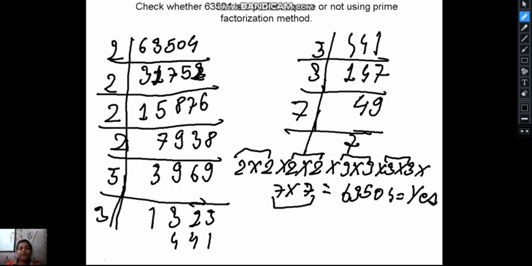And the number whose square is 63504, we will take one number from every pair. So we will take 2 from here, also 2 from here, 3 from here, 3 from here and 7 from here. So 2 into 2 is 4, 4 into 3 is 12, 12 into 3 is 36, and 36 into 7 is 252. So we can check if it is a perfect square by the prime factorization method.